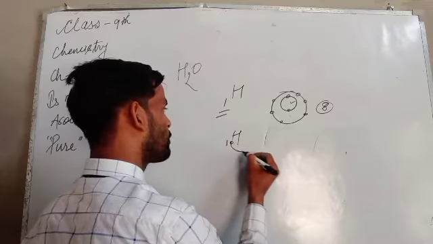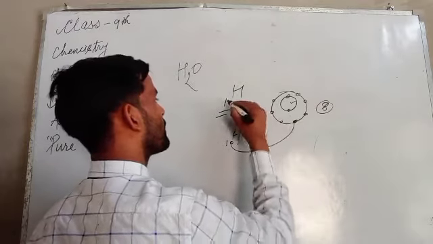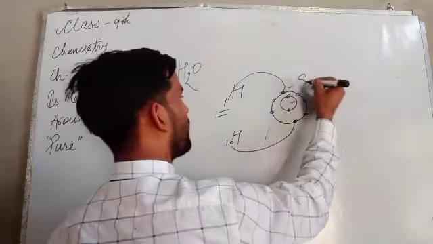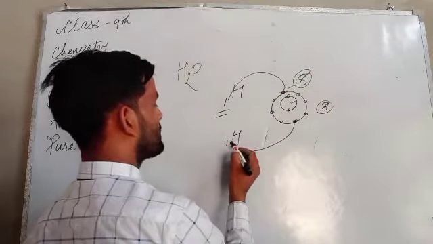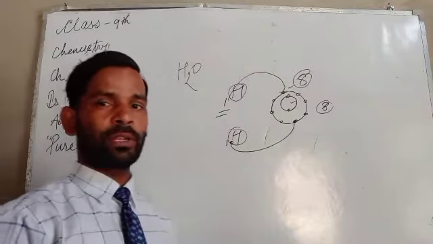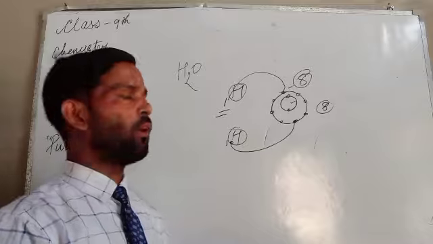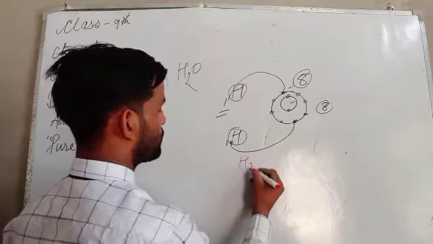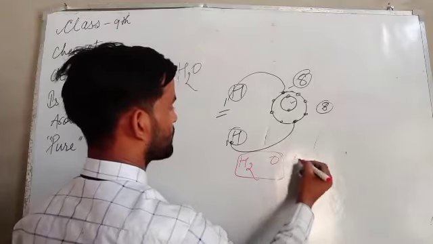So this oxygen can complete with 1 electron from this hydrogen side and 1 electron from that side. Now it has a total of 8 electrons, and it can be free from any reactions. Why? Because 1 electron is given by each hydrogen to the oxygen. So on that basis it will form H2O, that is water.